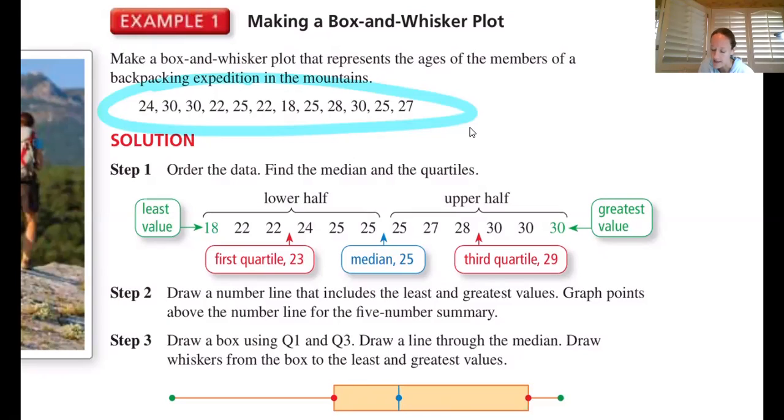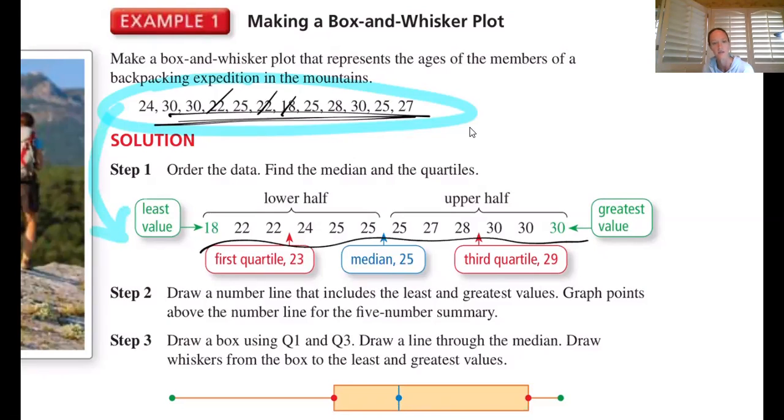Okay, so looking at this data, they've taken this data and gone down here and put this data in order. And we're kind of used to that from section 11.1. Finding the lowest one, and then as you saw me demonstrate before, saying, okay, let's get that 18, and then let's cross off that 18. What's the next highest number? Okay, 22. Oh, there are a couple of them. Let's put those in. And so what they've done is worked their way all the way through the data to put them in order, and that's what you see right down here.